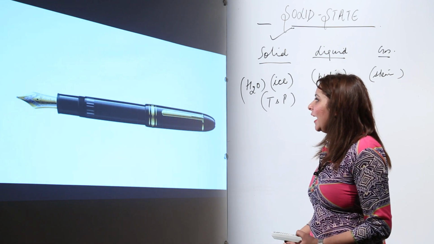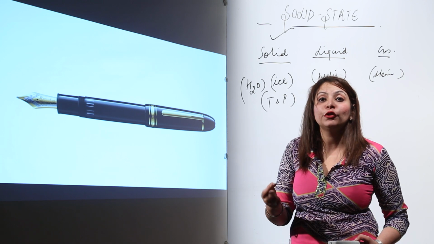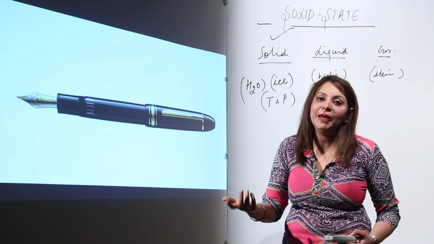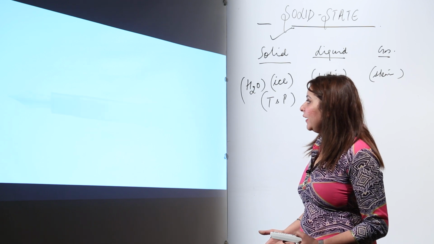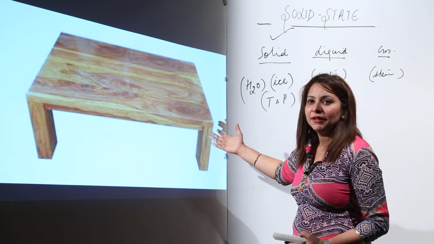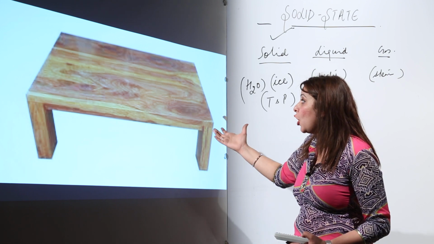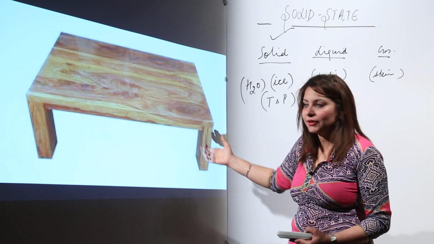And another thing is the pen. See, the pen is a solid, but it is meant for writing, right? It cannot be used for sitting, or for keeping things. It is meant for writing because it possesses properties like that. Likewise, we have different solids like a table. We know that a table is used for writing or something else, so it is a strong thing. You can even keep TVs or anything on it, right?